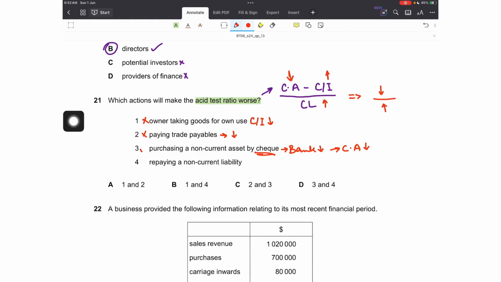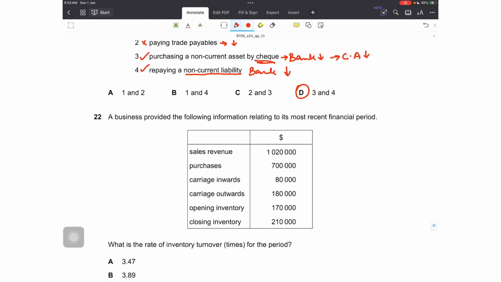So this is right. The last is repaying a non-current liability. Although non-current liabilities aren't part of the formula, they will be paid using bank, so again my bank balance will reduce, making the ratio worse. So option D, 3 and 4 only.